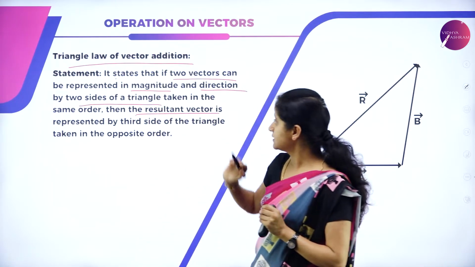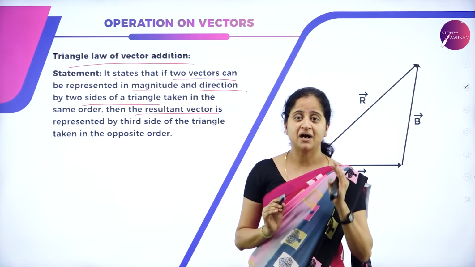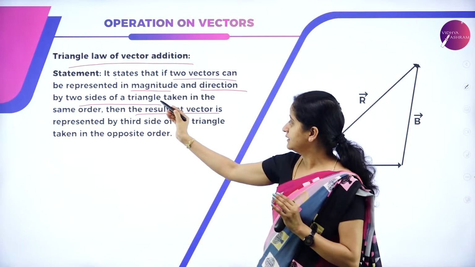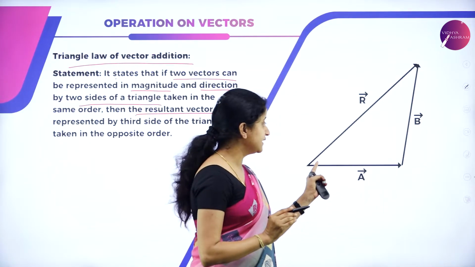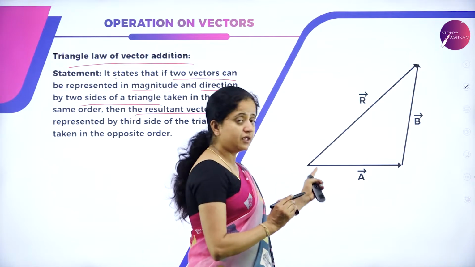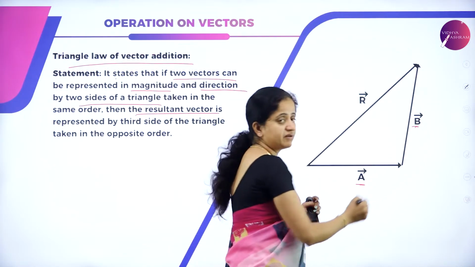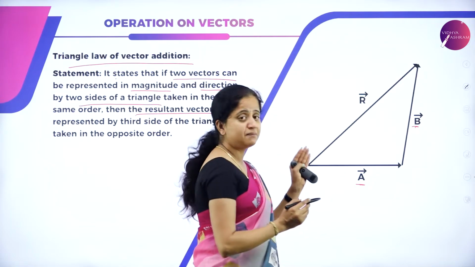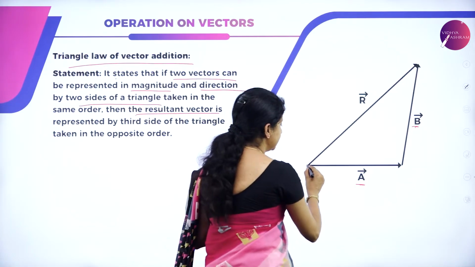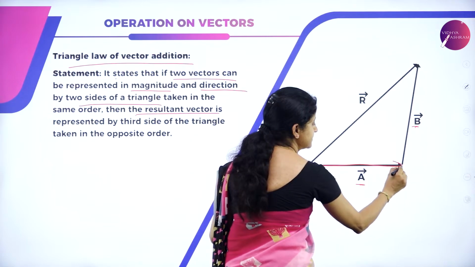Any two vectors can be represented in magnitude and direction by two sides of a triangle taken in the same order. Look at the diagram now. This is one vector, vector A, and this is the other vector, vector B. They are represented by magnitude and direction taken in the same order, like this.